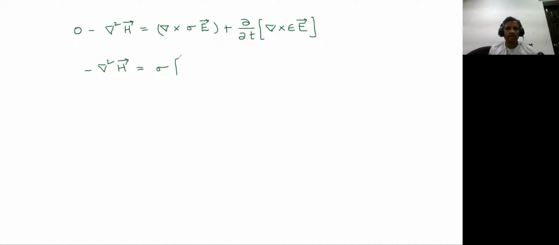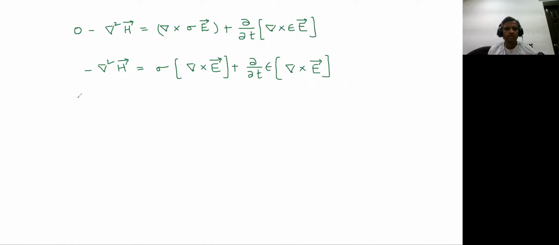So sigma you can bring it out. So del cross E, plus dou by dou T also will be already out, and epsilon you just bring it out, and del cross E. So now in both the cases del cross E is common, but instead of taking it common, you have to substitute the value of del cross E.